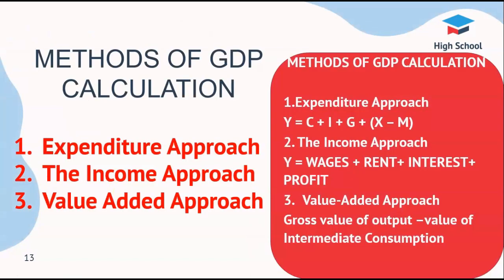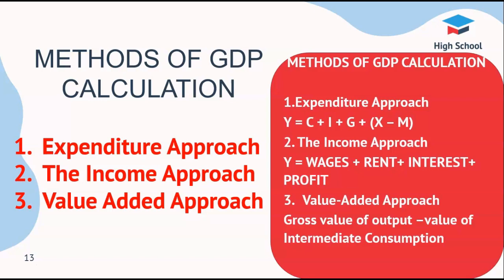Methods of GDP calculation. In this method we have three types of approach: expenditure approach, income approach, value added approach. Expenditure approach. In this method, the GDP is measured by adding the expenditure on all the final goods and services produced in the country during a specific period.